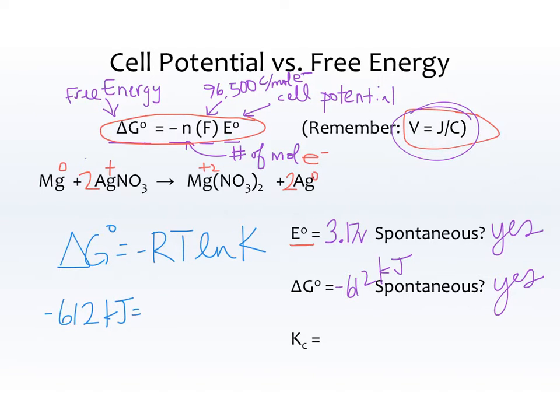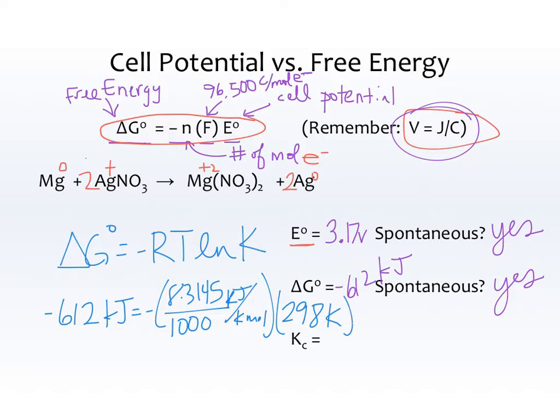So delta G we already figured out is negative 612 kilojoules, which is equal to negative R. Remember, R is 8.3145 joules, but we really want kilojoules, so 0.008314. So I'm going to write kilojoules per K mole. And then T is temperature. I don't see a temperature given, so I'm just going to go ahead and assume 298 K. Not awesome to assume temperatures, but what are you going to do? Then we have ln K, and K is what we're solving for.